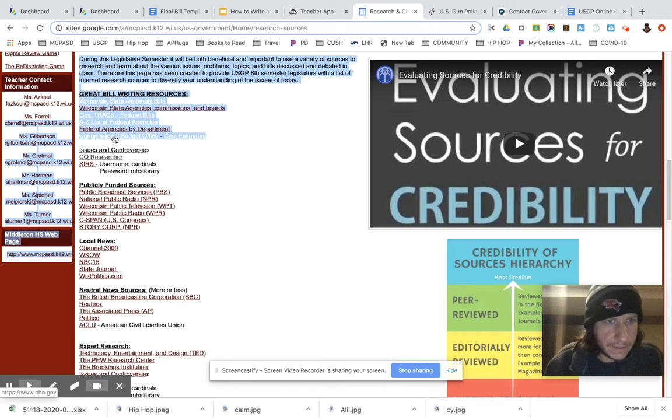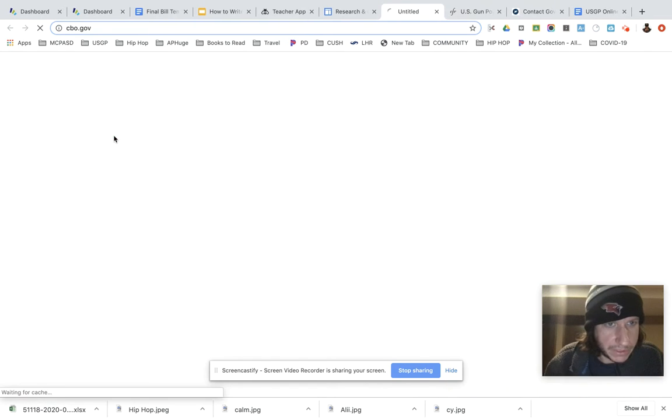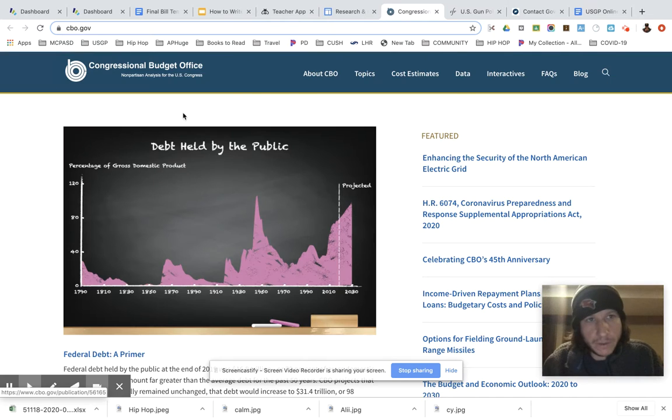Okay. The next thing that's really significant is the Congressional Budget Office. It's called the CBO. Basically, their entire objective is to look at laws that are proposed or have been passed and tell Congress this is what it's actually going to cost. If you do this, here is the price tag for this.